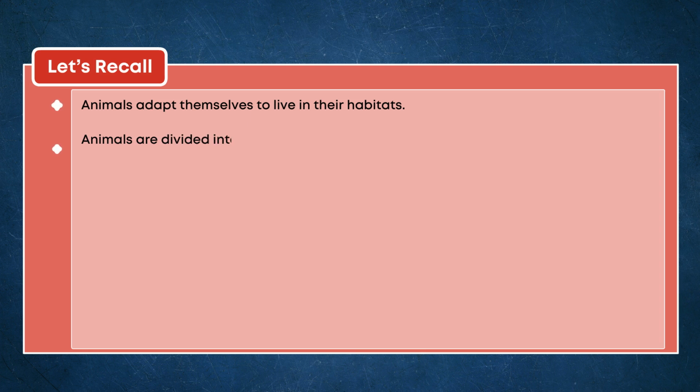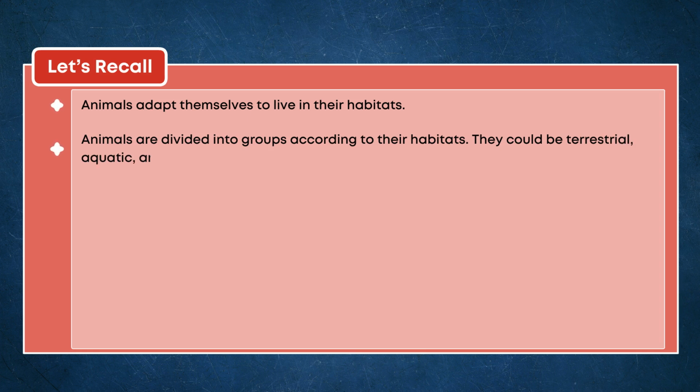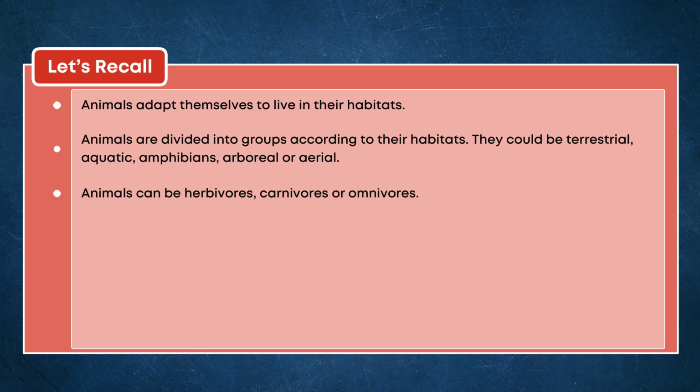Let's recall. Animals adapt themselves to live in their habitats. Animals are divided into groups according to their habitats. They could be terrestrial, aquatic, amphibians, arboreal, or aerial. Animals can be herbivores, carnivores, or omnivores.